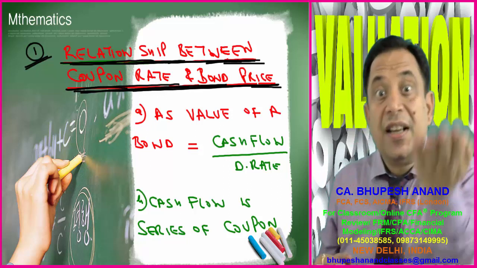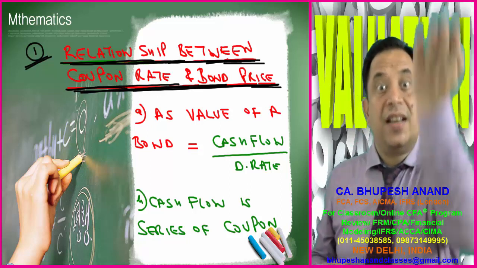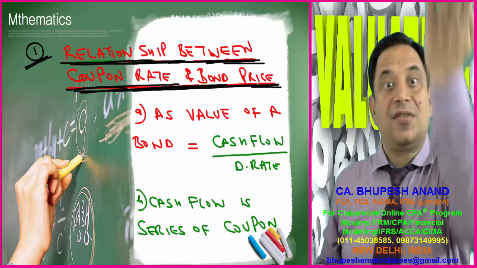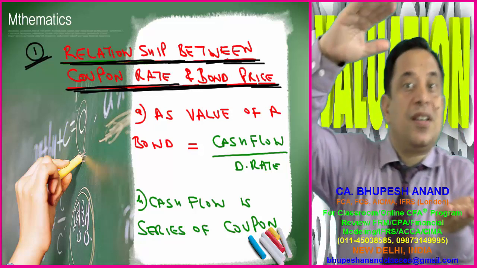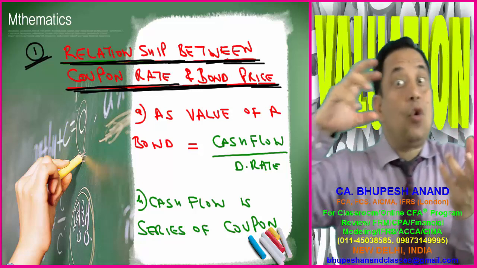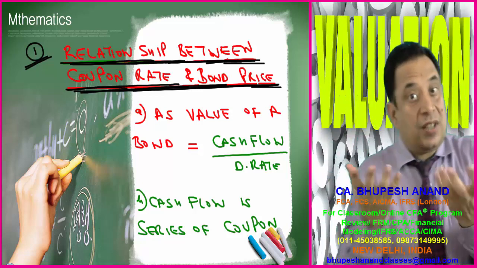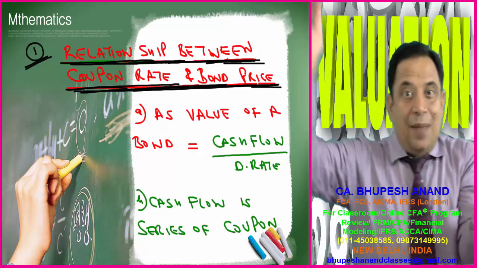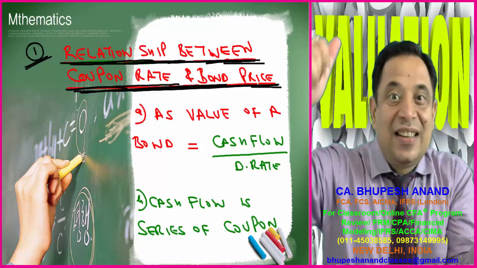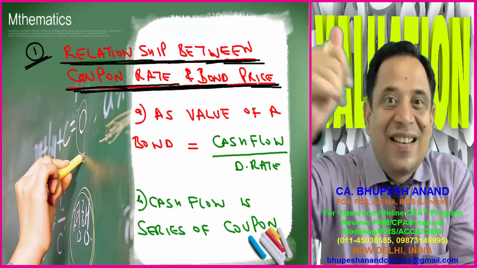When the numerator increases, when cash flow increases, when coupon rate increases, it is but natural that the value will increase. Because if other things remain same, if the denominator remains same, and I am only increasing the numerator, then the price of the bond will increase.